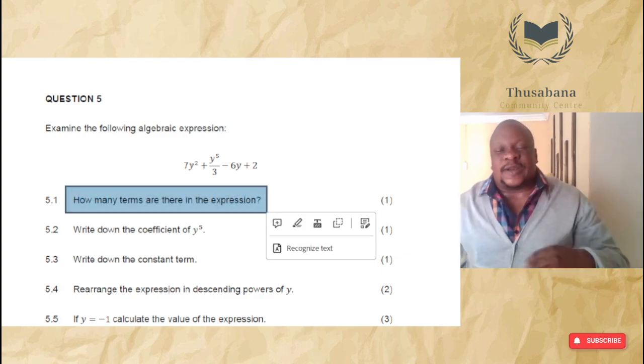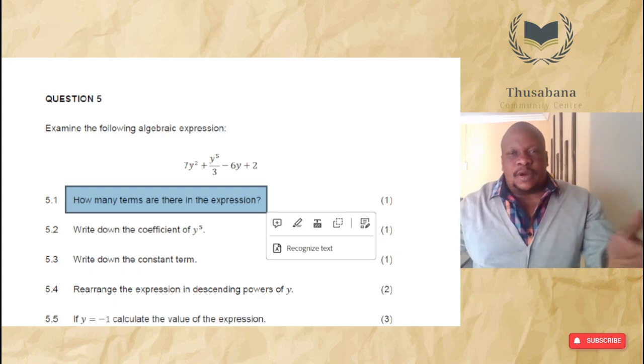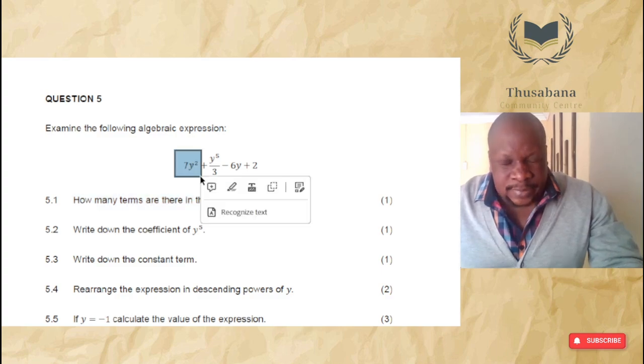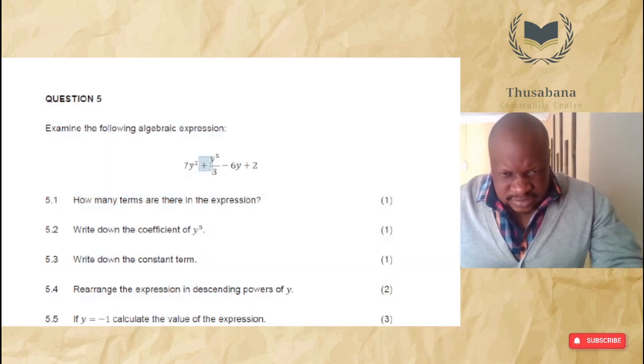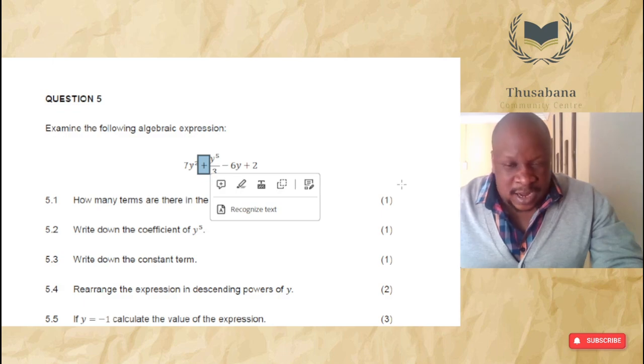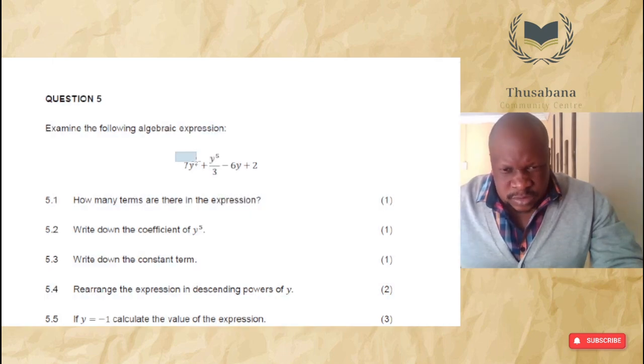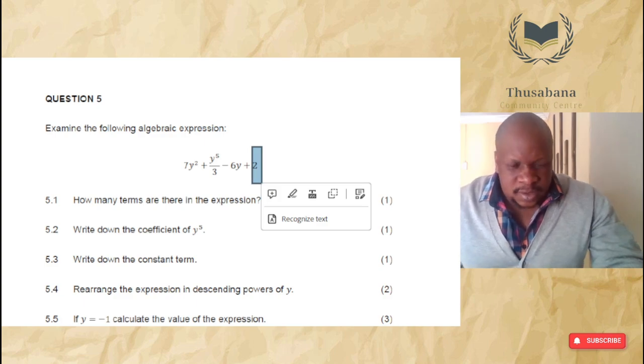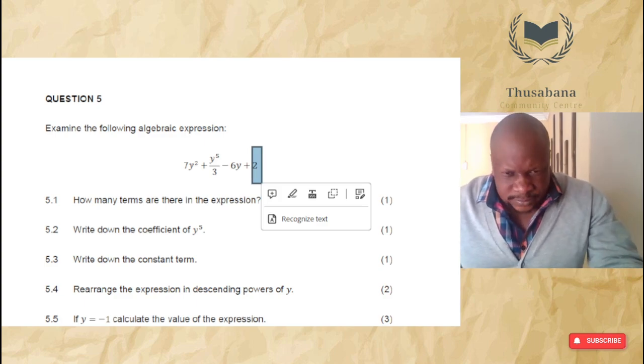So the number of expressions is something I did not mention. The expressions are divided by the negative or the positive sign. So anything that you see on either side of a plus or a minus sign is an expression. So this whole number is the first expression. This one is the second expression. This is the third expression. And the last one is this. So this one would be 1, 2, 3, 4 expressions in this particular case. So that would be the answer for that one.